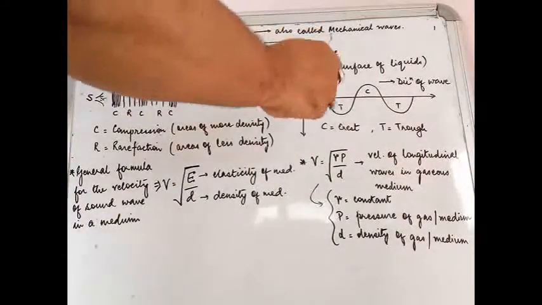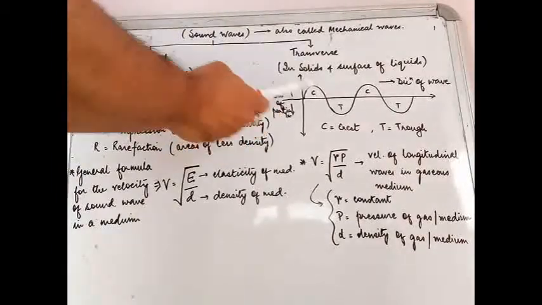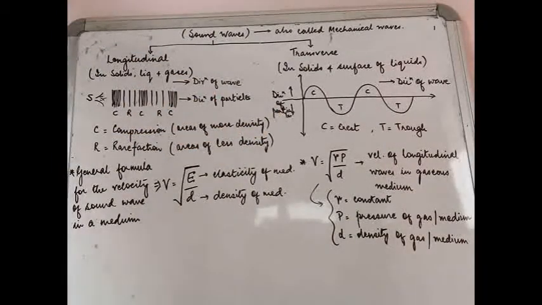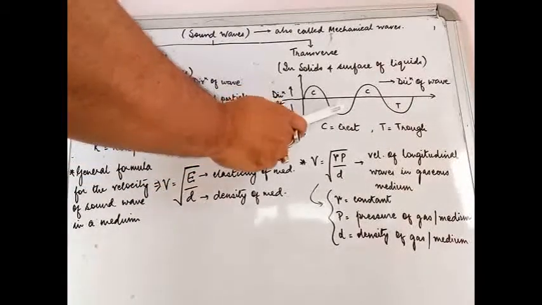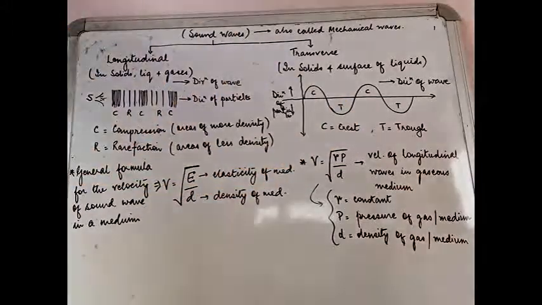Now this is the transverse wave motion. You have already studied this. You see, instead of compressions and rarefactions, here we have crest and trough. C is crest, T is trough. Now here, what do you see?